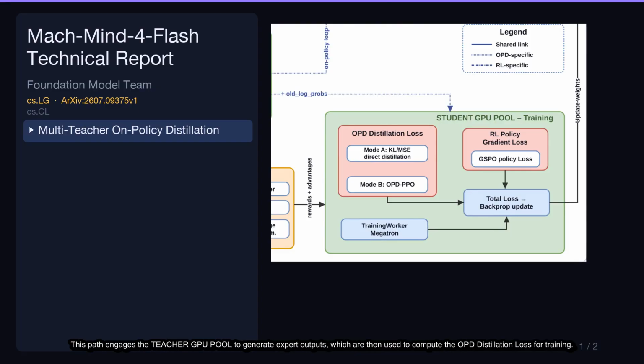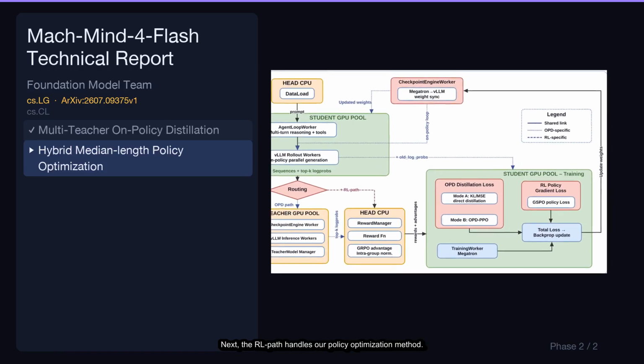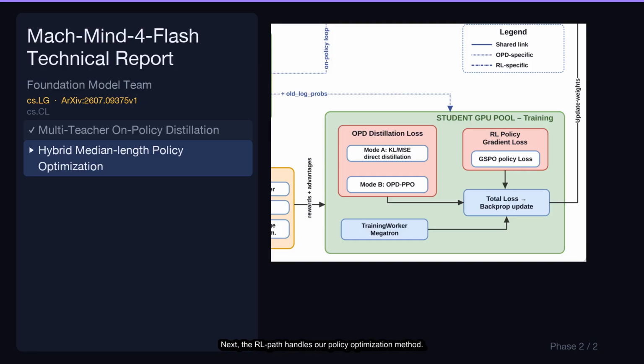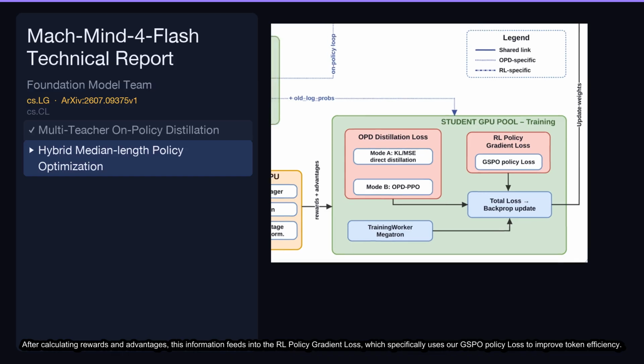This path engages the teacher GPU pool to generate expert outputs, which are then used to compute the OPD distillation loss for training. Next, the RL path handles our policy optimization method. After calculating rewards and advantages, this information feeds into the RL policy gradient loss, which specifically uses our GSPO policy loss to improve token efficiency.